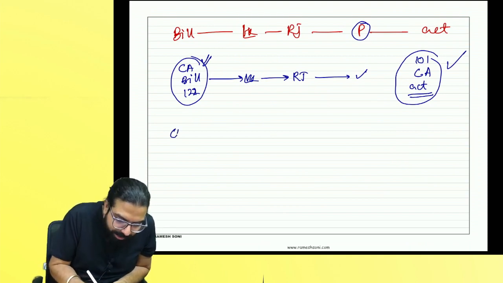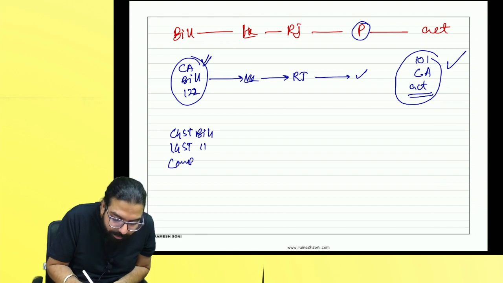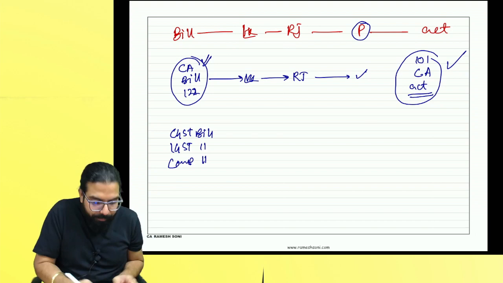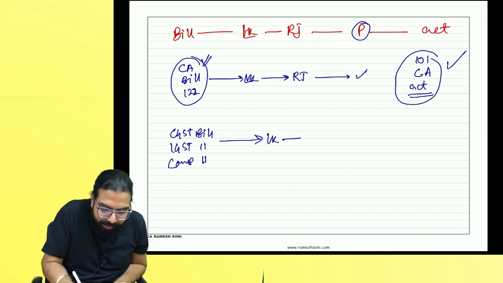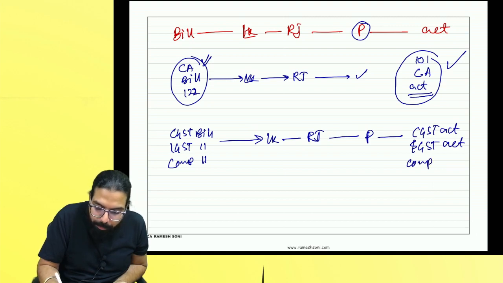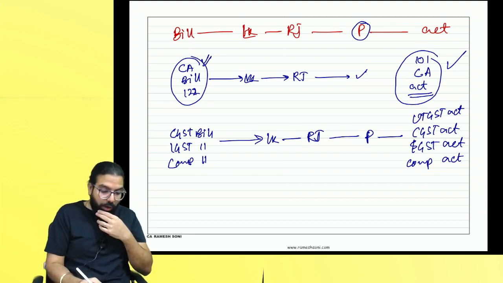Now what will happen? Now they will introduce the CGST bill, SGST, no, IGST bill, compensation cess bill, arre, for GST compensation to states. Where does it go? Lok Sabha, then Rajya Sabha, then President. Now it became what? CGST Act, IGST Act, compensation Act, and for collecting UTGST, the UTGST Act also came. Got it? Sir, you did not write SGST.